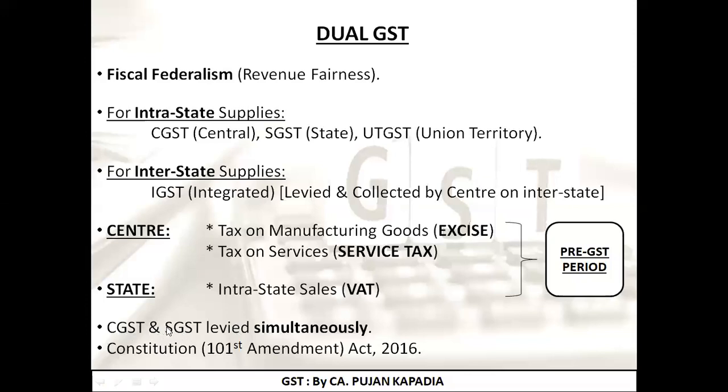And under which act did it come into force? The answer is the Constitution (101st Amendment) Act, 2016. By this act, this concept came into force. I hope you are clear with the concept of dual GST. Dual GST, as the name suggests, means two GSTs: CGST and SGST, or CGST and UTGST if intrastate, and if it is interstate, then it is IGST, that is Integrated Goods and Services Tax. The major focus is revenue fairness, that is, proper allocation of revenue between the center and the state. I hope I am clear with this.